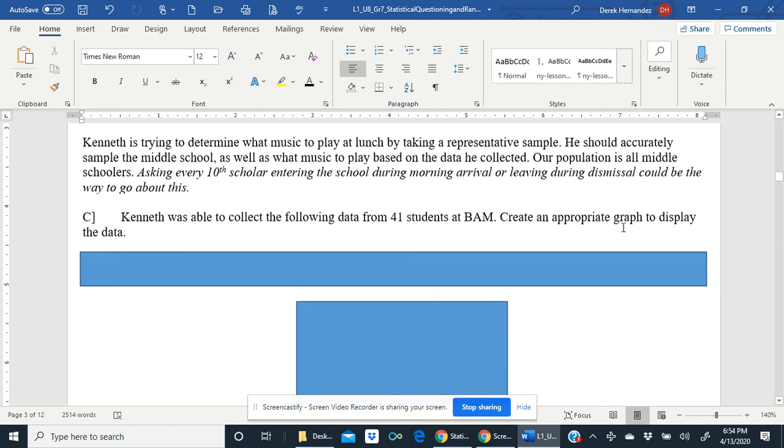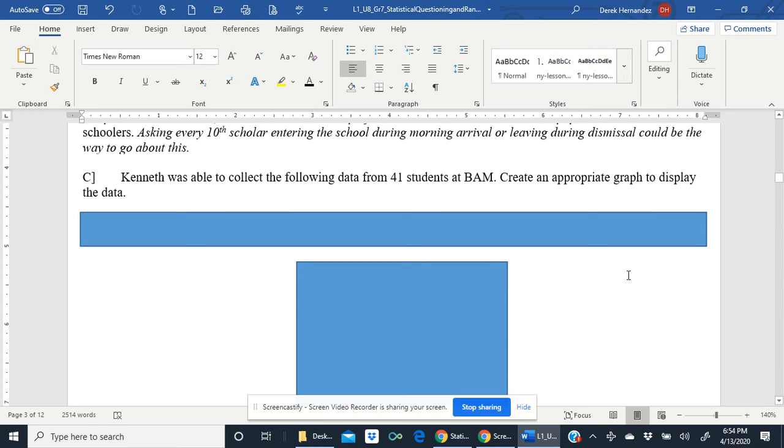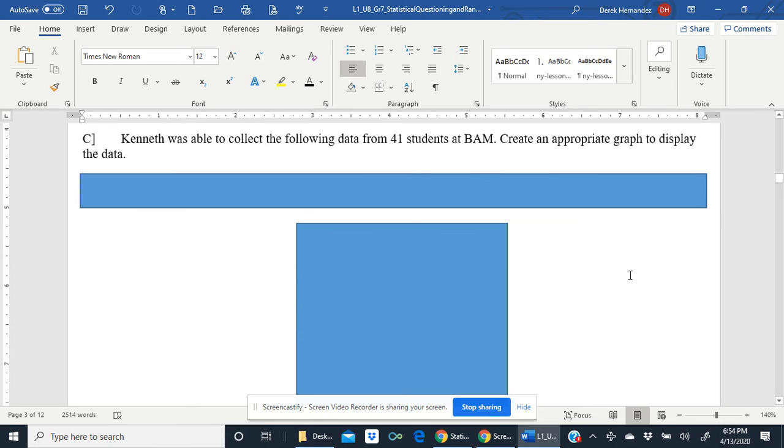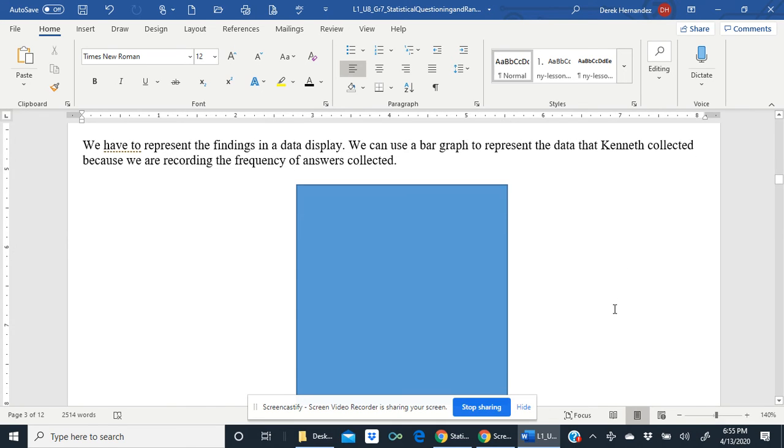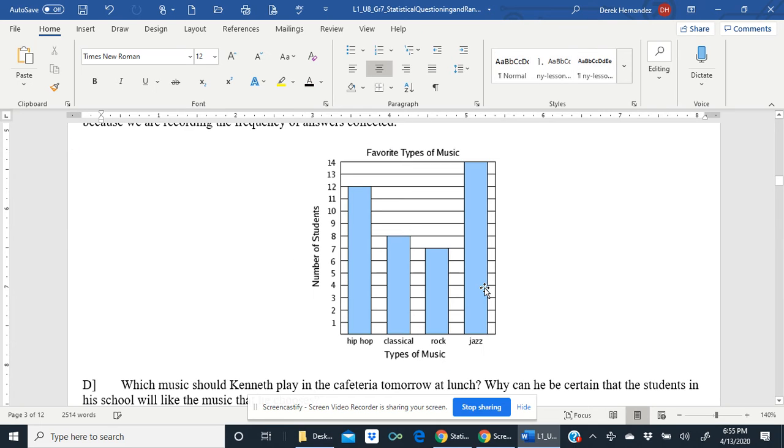Here's what we know. Kenneth was able to collect the following data from 41 students at BAM. Create an appropriate graph to display the data. So part of statistics is after you collect data, you graph it and present it in such a way that people who look at your graph can make sense of it. We have to represent the findings in a data display. We can use a bar graph to represent the data that Kenneth collected because we are recording the frequency of answers collected. So let's look at our bar graph.